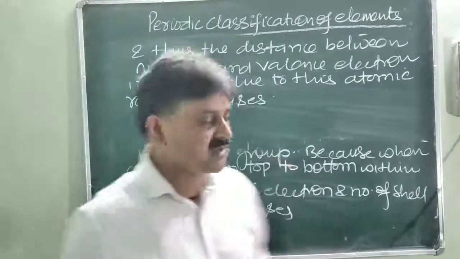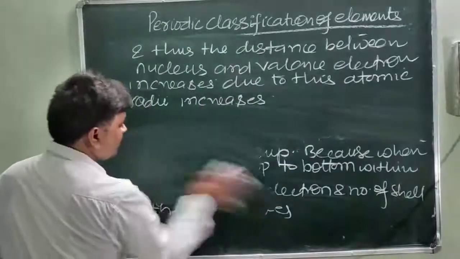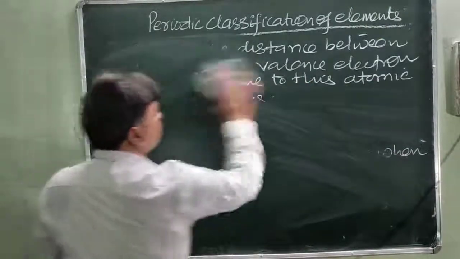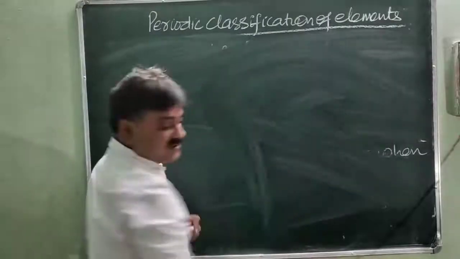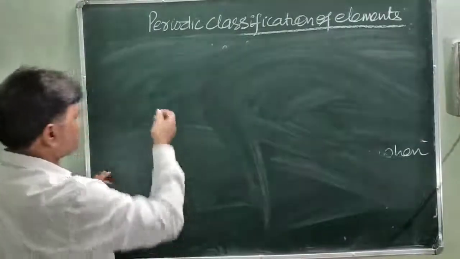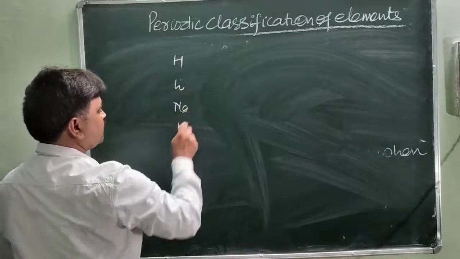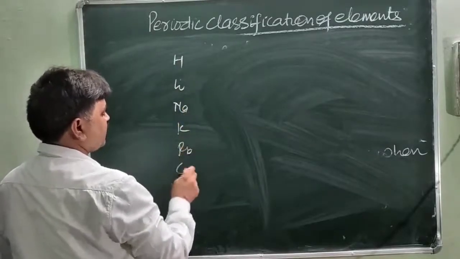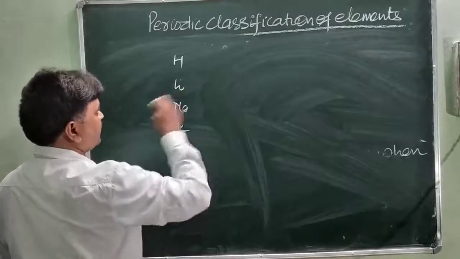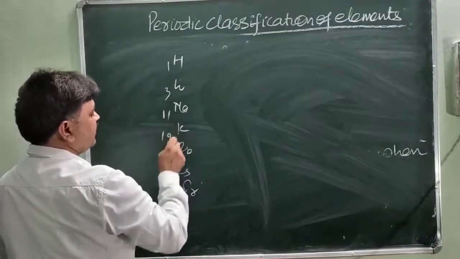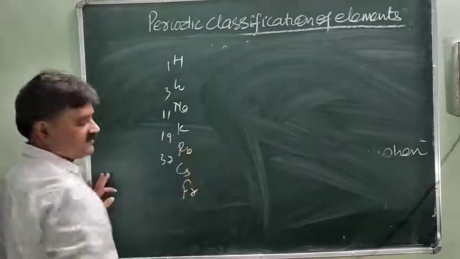For instance, take the example of the first group of elements: hydrogen, lithium, sodium, potassium, rubidium, cesium and francium. Hydrogen has atomic number 1, then 3, 11, 19, 37 and so on.